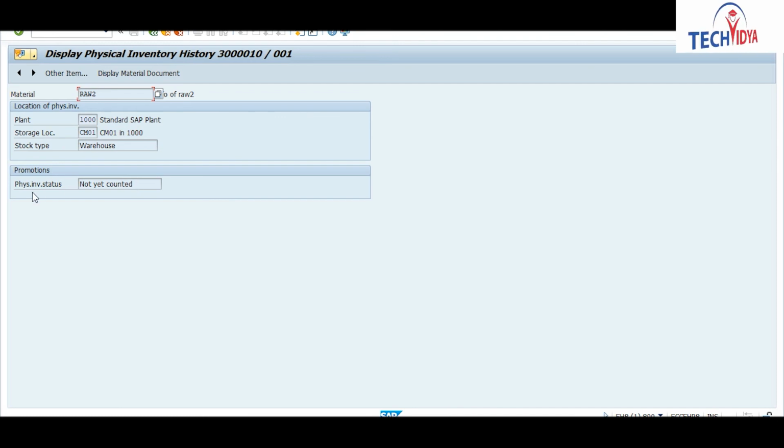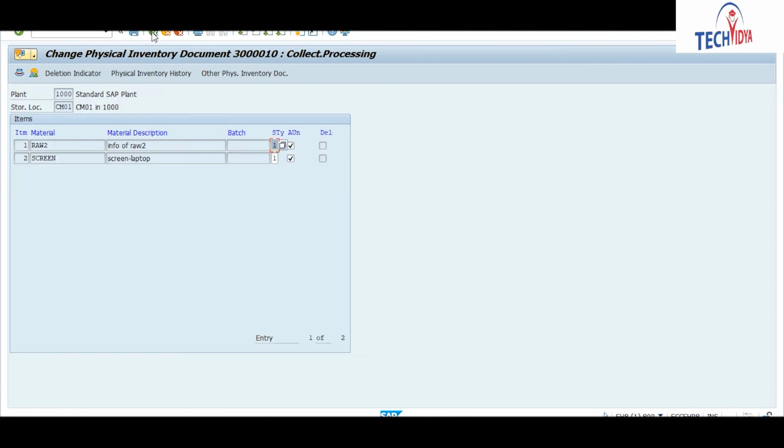What is the status of this material? It is entered but not yet counted. And if you go through display material document, it shows no material document exists, because you have not done the posting till now. So in this way you will make changes.